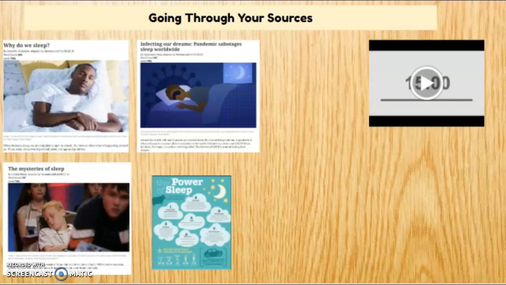And we'll maybe give it a couple minutes after to look at the power of sleep together. But I want to make sure you are actually going through your sources together as a class. So I will be assigning and making sure we're on part A, and then moving on to part B, C, and then lastly infographic D.